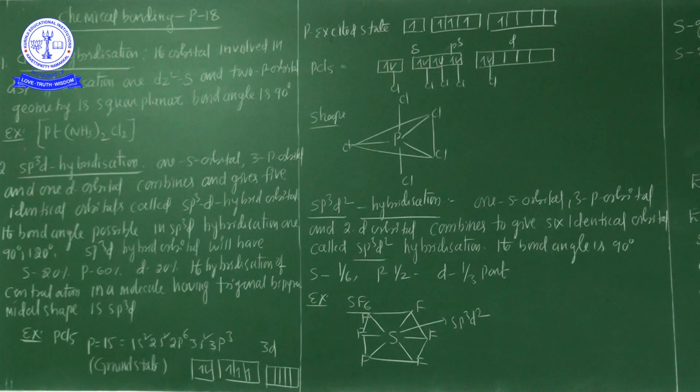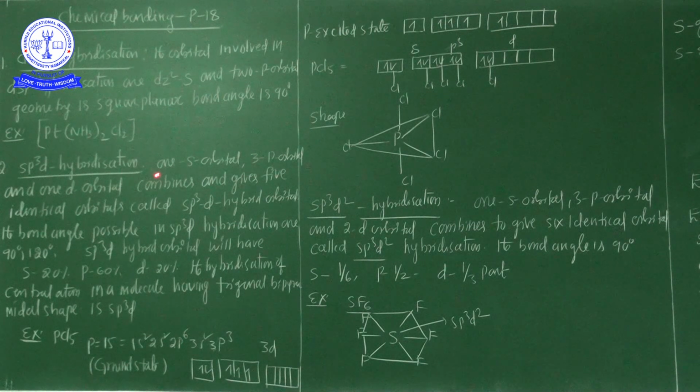Now the second one is sp3d hybridization. It is a very important hybridization in inorganic compounds as well as coordination compounds.